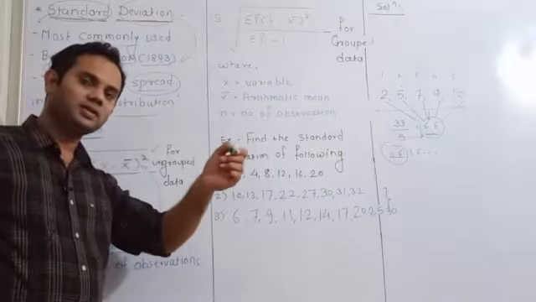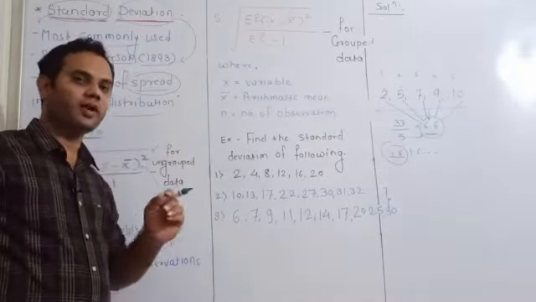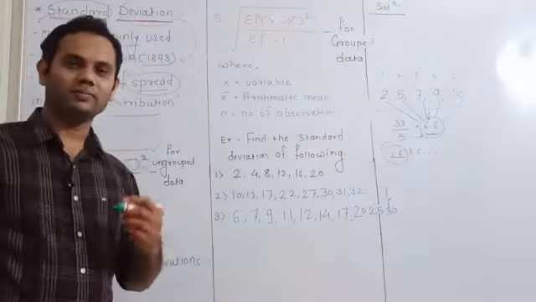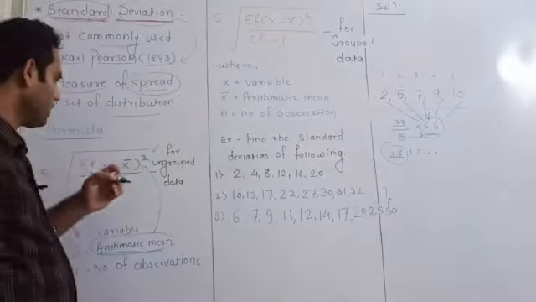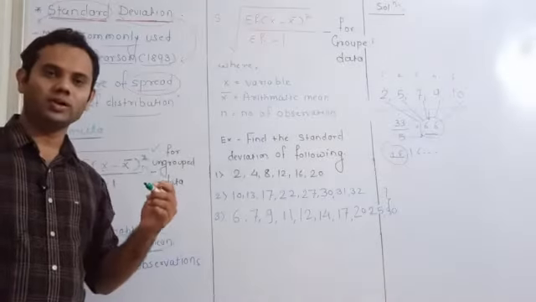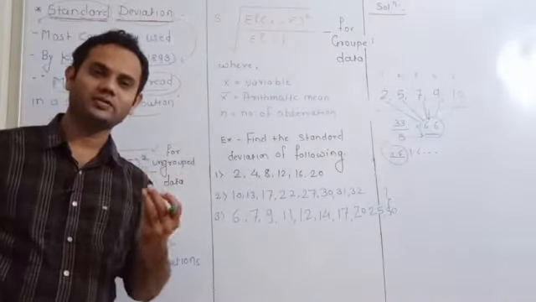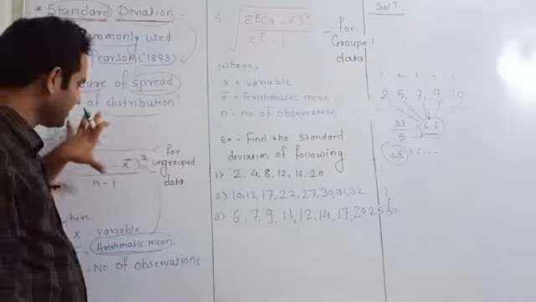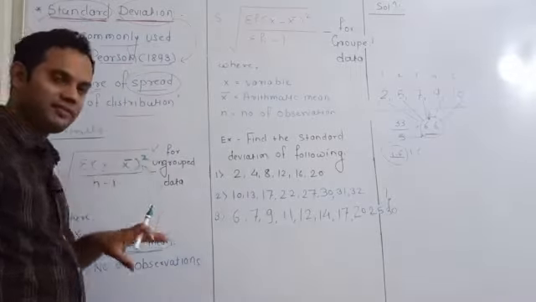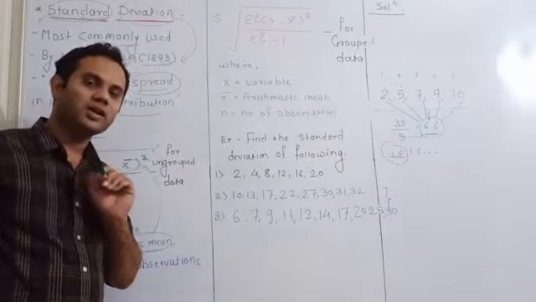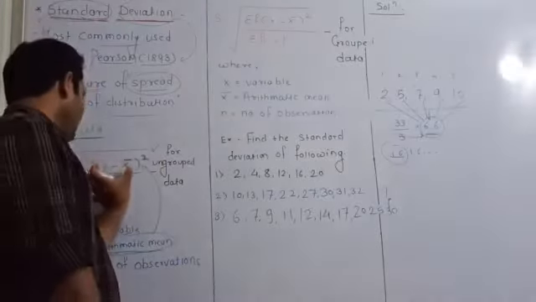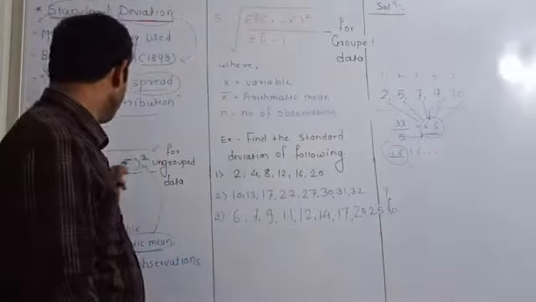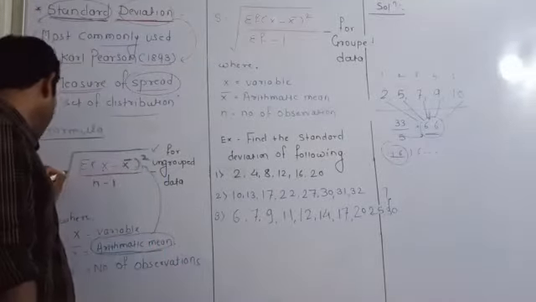In mean deviation, we are not doing any square, therefore the value may come positive or negative at times, and in that case we have to take the modulus, so the signs are ignored, and that is one of the limitations of mean deviation. But you should concentrate on standard deviation. In standard deviation we are squaring the values, therefore even if the value is negative, squaring it will make it positive.